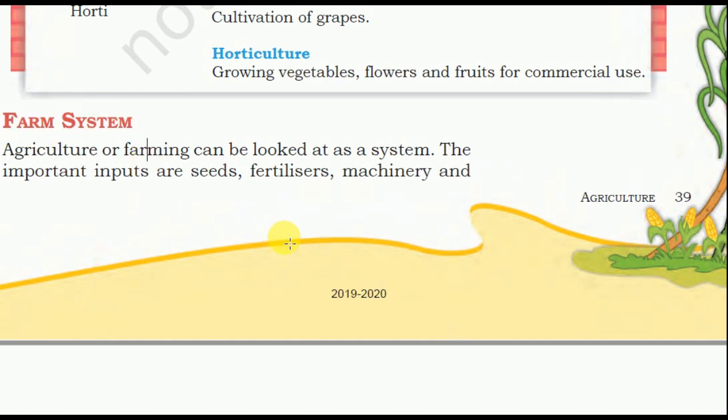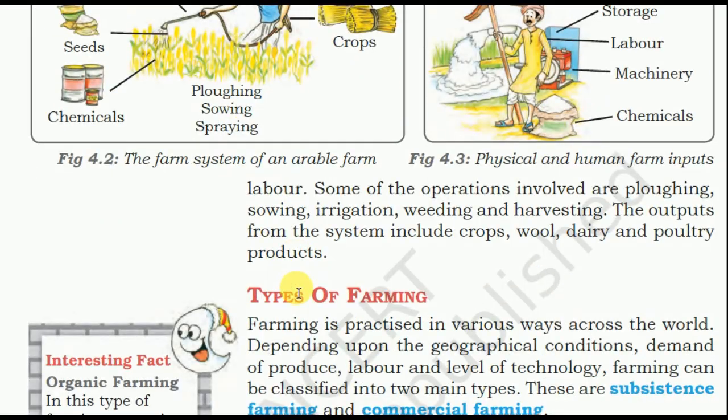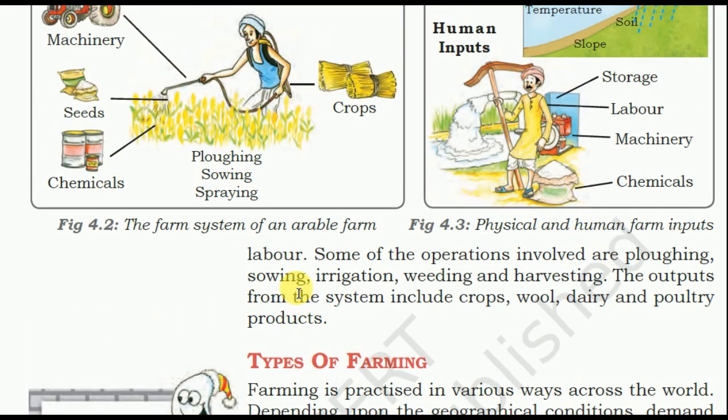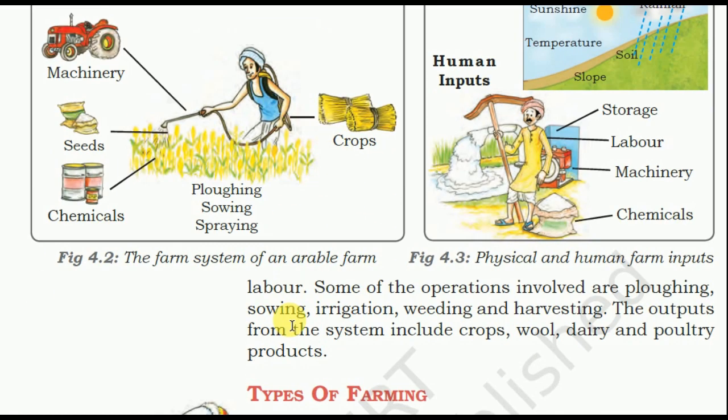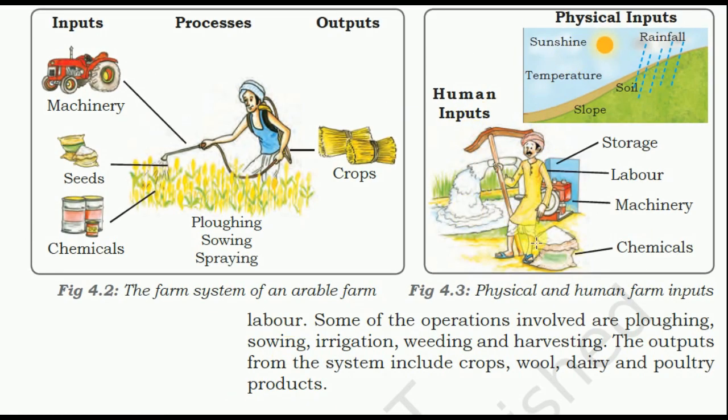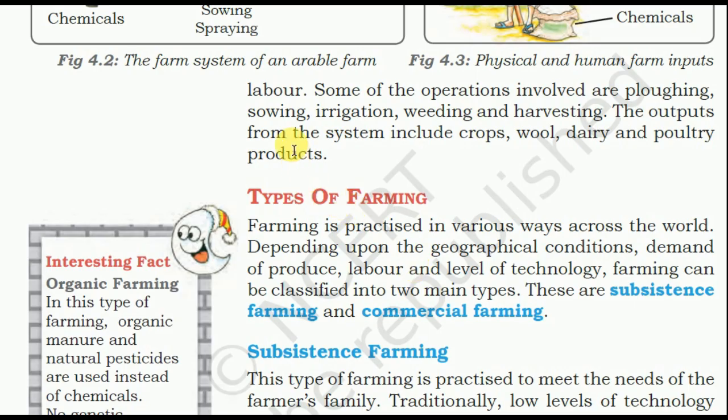Farm system. Agriculture or farming can be looked at as a system. The important inputs are seed, fertilizers, machines, and labor. Some of the operations involved are plowing. Then processing takes up time and water. After that, crop is the output. Inputs include human labor, machinery, chemicals, storage, and physical inputs are rainfall, soil, temperature, slope, sunshine, etc. The outputs from the system include crops, wool, dairy, poultry products, etc.